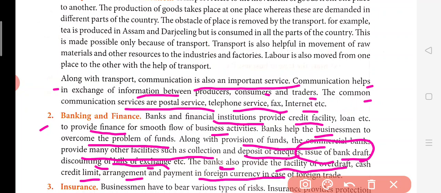Now the bank also provides the facility of overdraft and credit limit. Overdraft means suppose you are running a business, and suppose you need cash, say for example 20,000. So they are going to provide that money to you, and your account will be debited by that amount. If you check through the ATM, your account will be at minus 20,000. Why does this happen? Because you have done an overdraft.